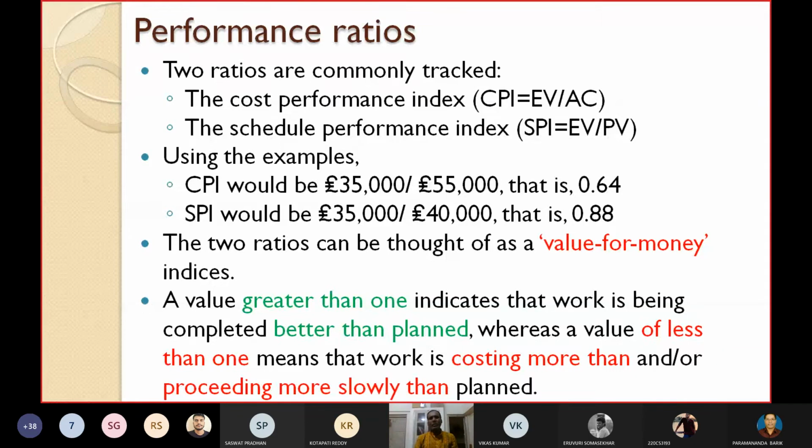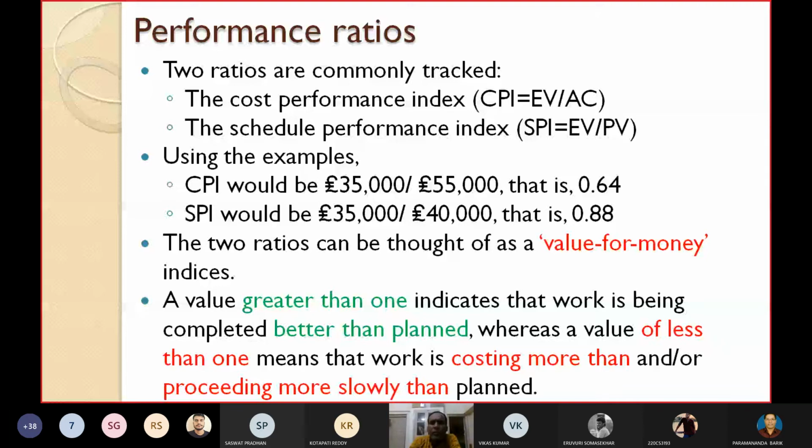And if a value is less than 1, what does it indicate? A value of less than 1 means that the work is costing more. That means the cost is above the budget, and or also proceeding more slowly than planned. Your progress is slower than planned. You may miss the target dates.